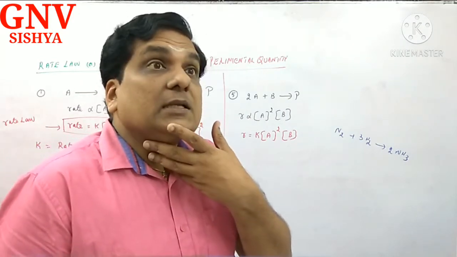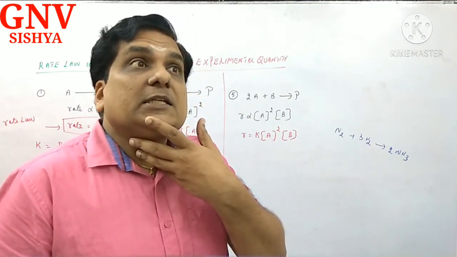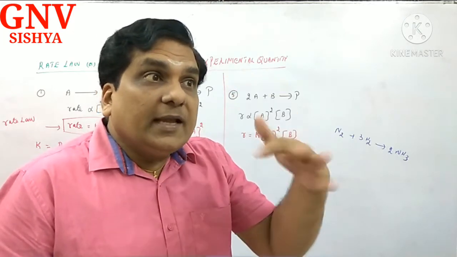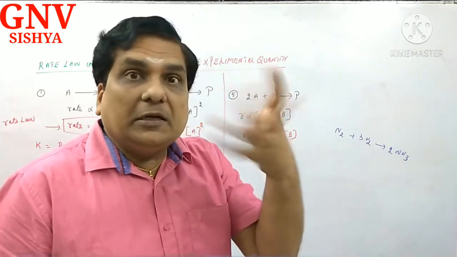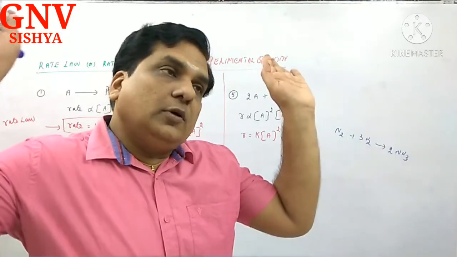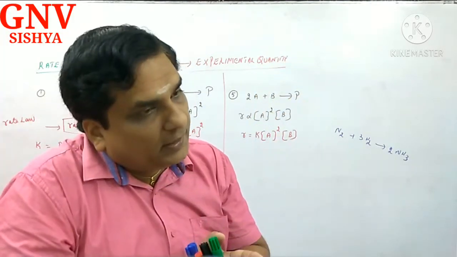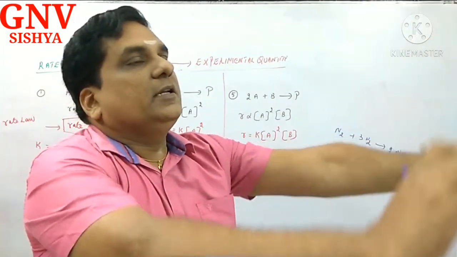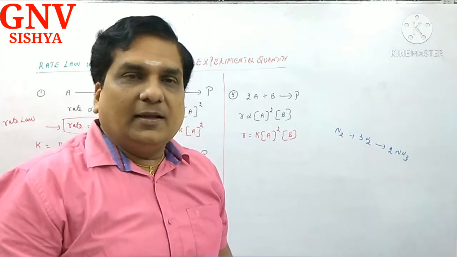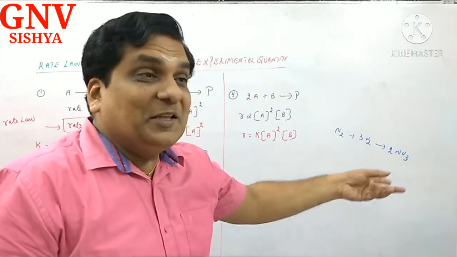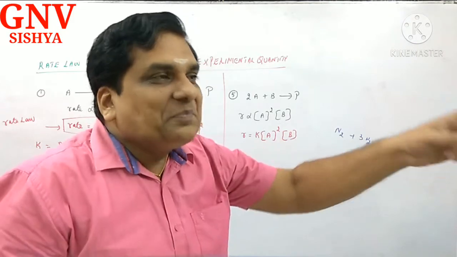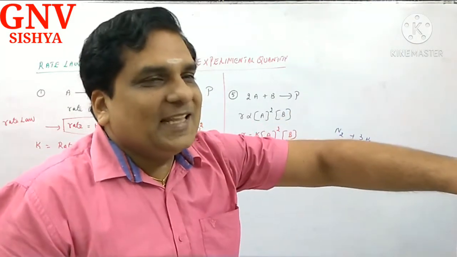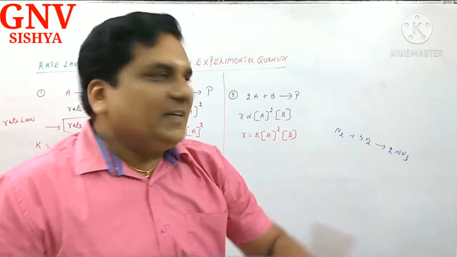In some cases, there are certain reactions where the reactants' concentration will not influence the speed. You take a large quantity of reactant or a smaller quantity, the rate of the reaction is the same. Correct? That is why I am telling you, rate law, rate equation cannot be predicted from stoichiometry.